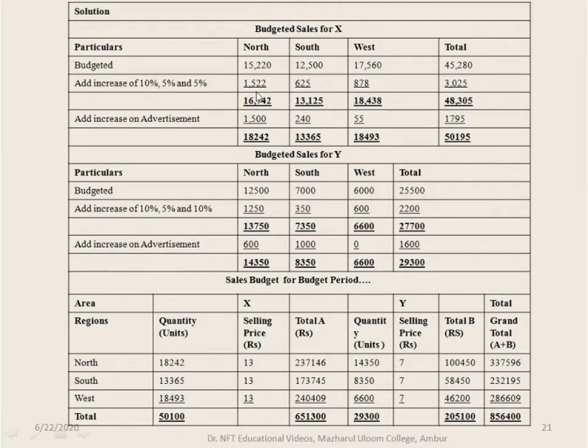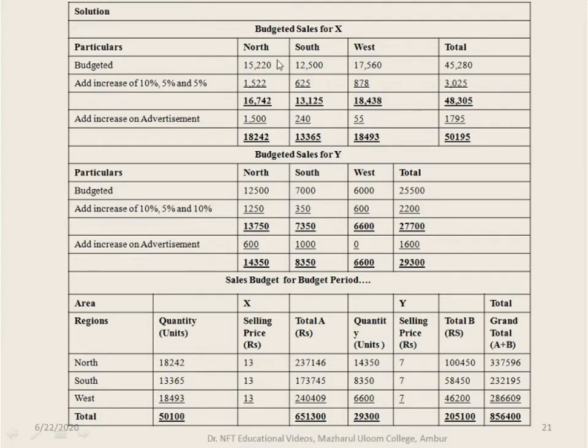So here the details relating to the total budgeted sales are given. Write the budgeted sales for X first, then budgeted sales of Y, this is how you have to write it in the exam. Then 18,242 into 13 rupees, if you multiply this, you get 2,37,146. Again 13,365 into 13, so 1,73,745, and 18,493 is the units for X into 13 rupees, 2,40,409.